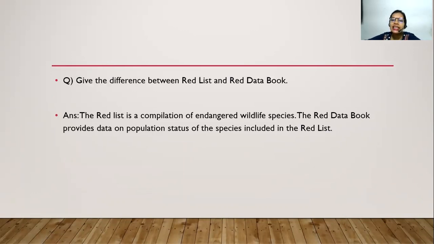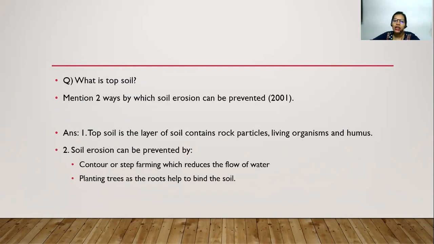The difference between red list and the red data book. So we know that the red data book is actually the database which provides the number or the status of the species which are endangered, right? Now a red list is a compilation of the endangered wildlife species. So it's a list, and the red data book provides the total population status of that particular endangered species.